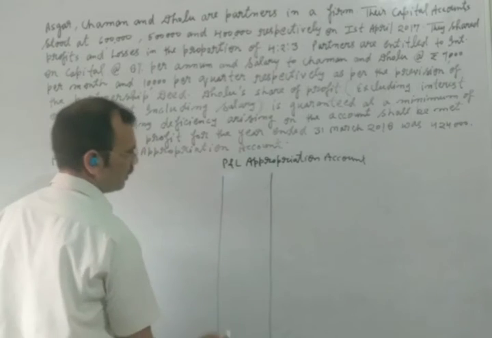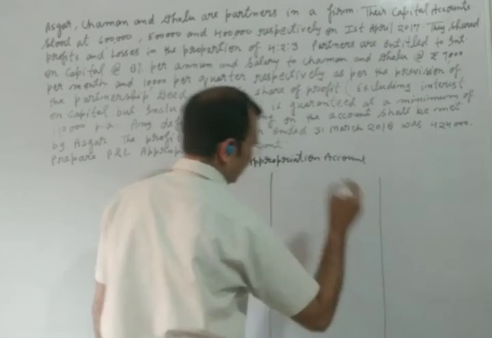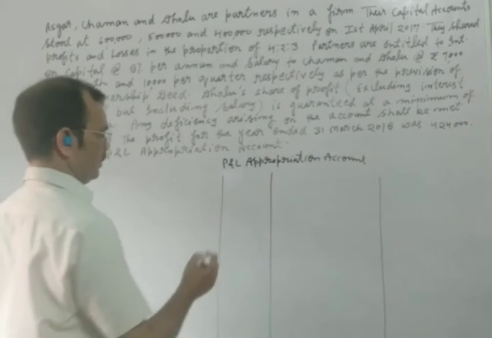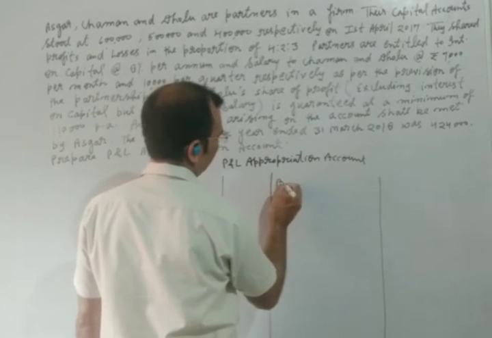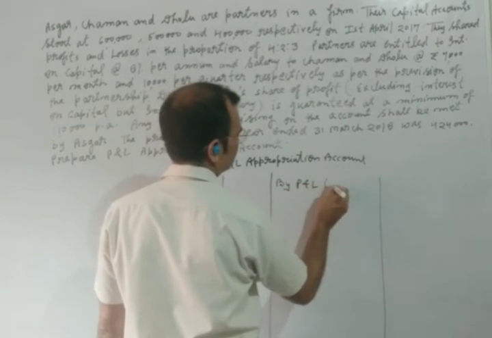We will create the structure, and as you know, first of all, we will write here by profit and loss.